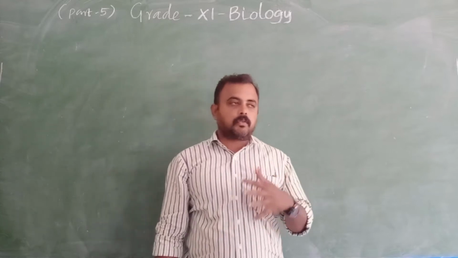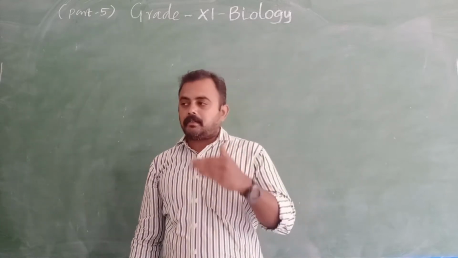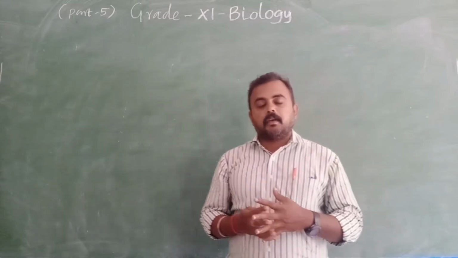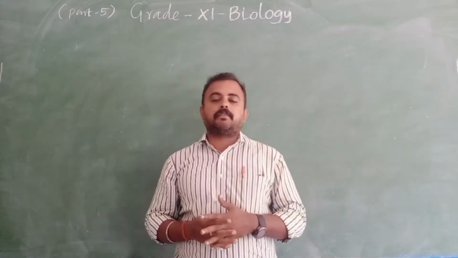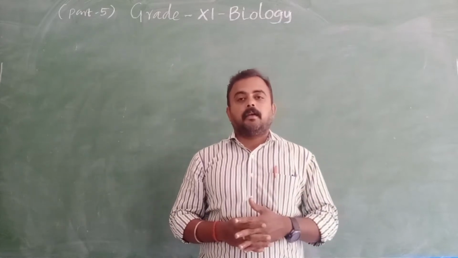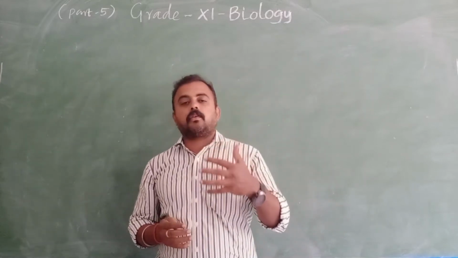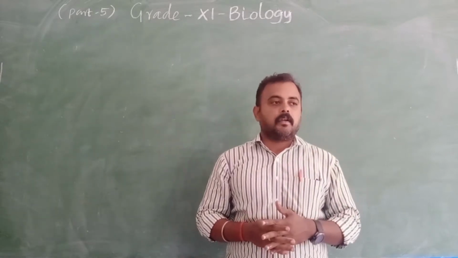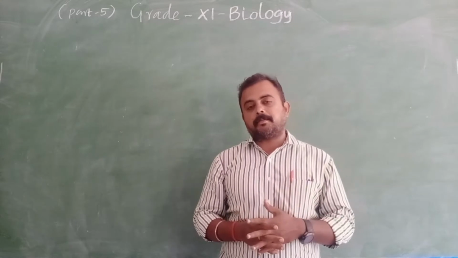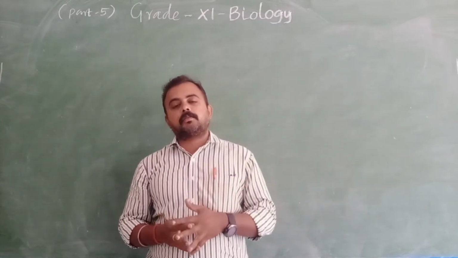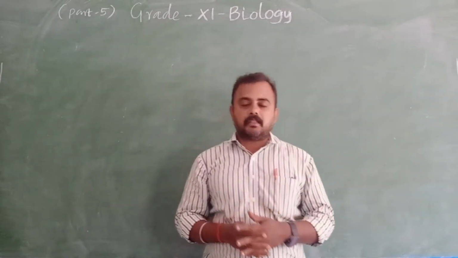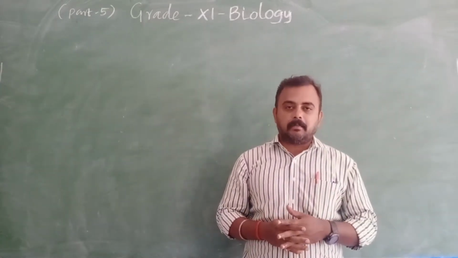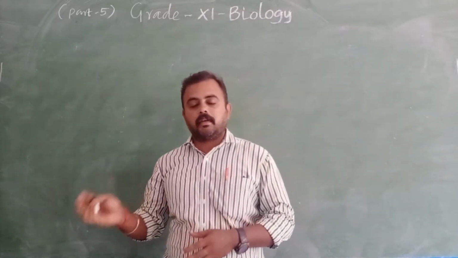Once again I want to recall the parathyroid gland. It is located in the dorsal side of the thyroid gland. There are 4 glands, which secrete parathyroid hormone, PTH, that maintains the calcium level in our blood.